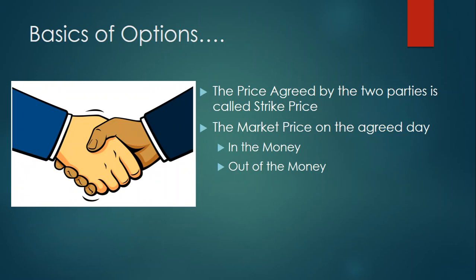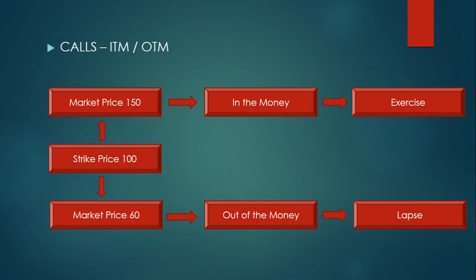Okay? In the money is when I would want to exercise the option, that is, the buyer would want to exercise his option, and out of the money is when the buyer does not want to exercise the option. Let us look at this in more detail.